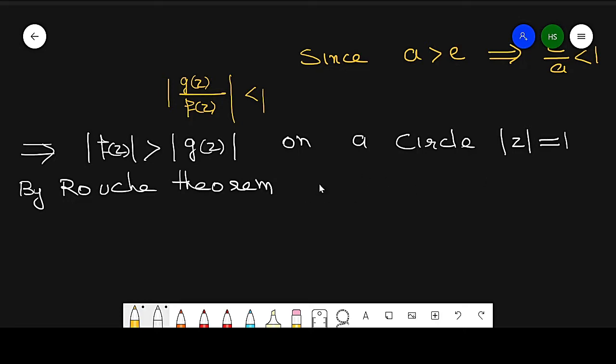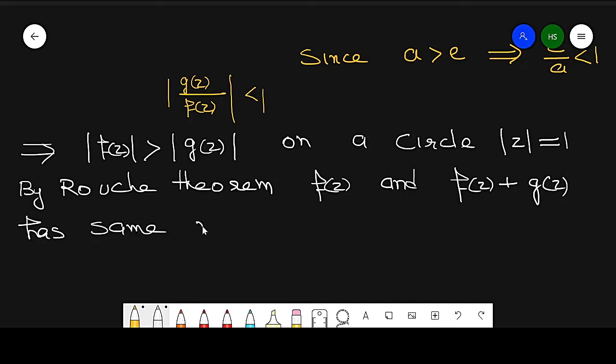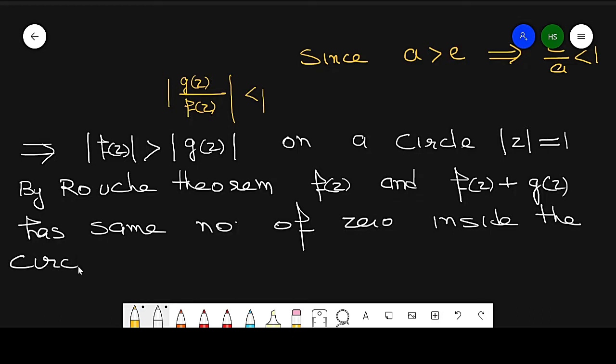So f of z and their sum f of z plus g of z have the same number of zeros inside the circle modulus of z equal to 1, right?